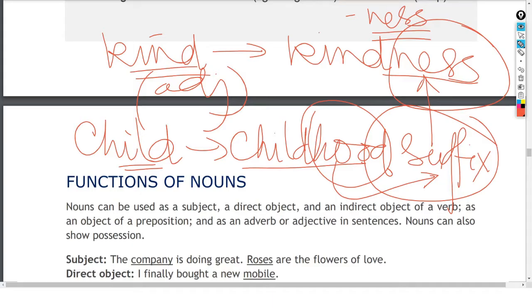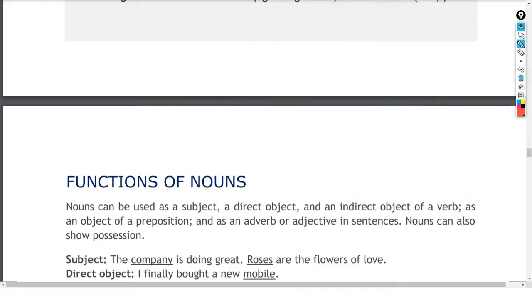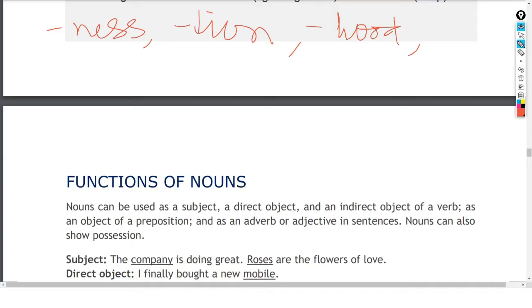Generally speaking, all nouns ending in ness. Okay. Let us see it once again. So generally, what happens? Some of the nouns end with ness, and then many of them end with tion. Many of them end with hood.